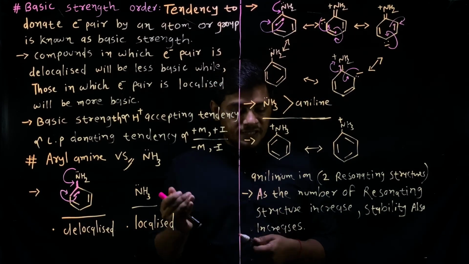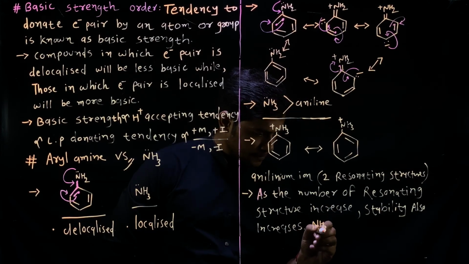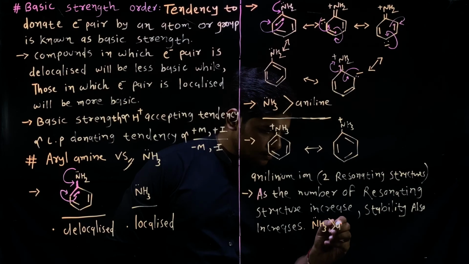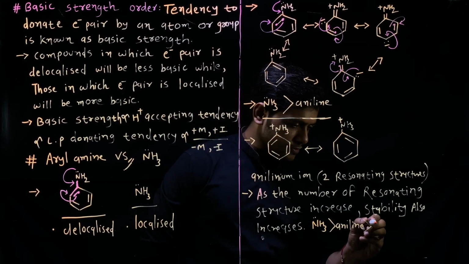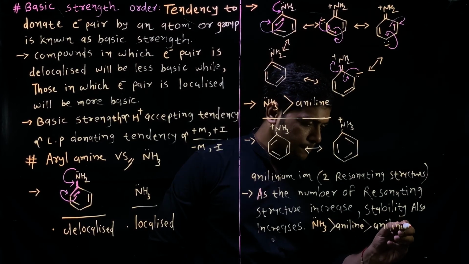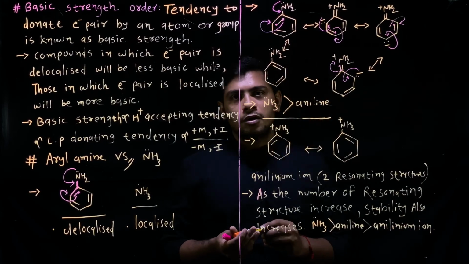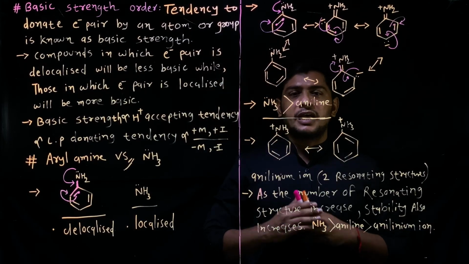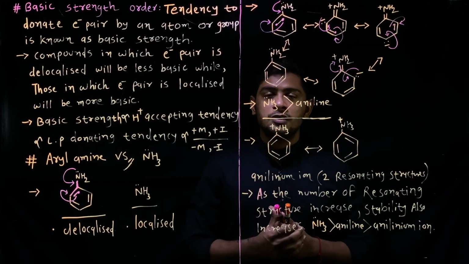So the order of basic strength is ammonia, then aniline, and the last, anilinium ion. Now friends, take a screenshot of all this content and then we'll see some examples. We'll decide the basic strength of amines.